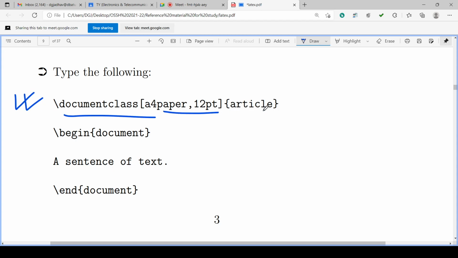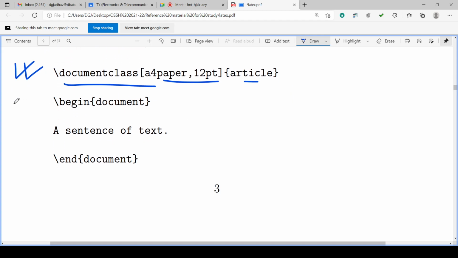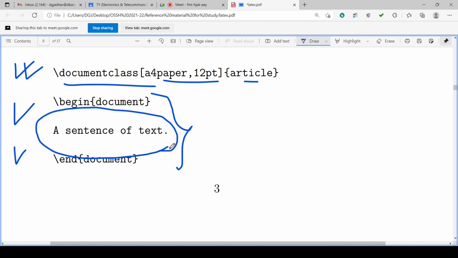Document class is there, paper size and type of the document, article, maybe book, and so on. There is always begin document and end document. In between begin and end we write the text, maybe plain text, maybe some programmed coded text.